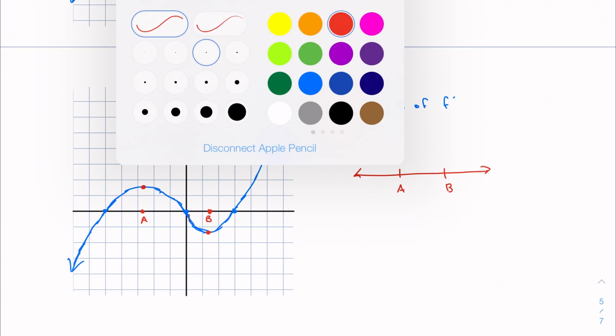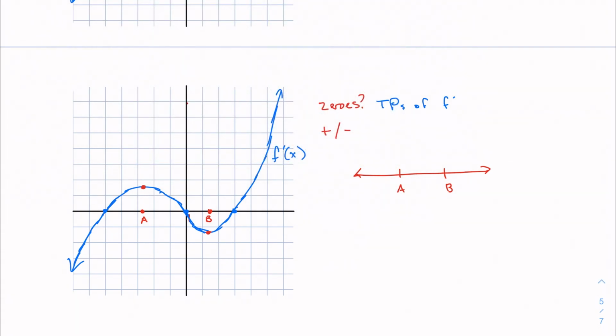If I pick anything less than A for an x value, my function is decreasing, which means the second derivative is negative. Oh, that's backwards. Sorry. We're increasing, so we're positive. And then between A and B, we're decreasing, so negative, and then increasing again, so we're positive. So we can kind of sketch it out the way we did before, right?